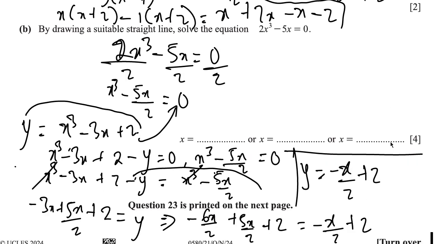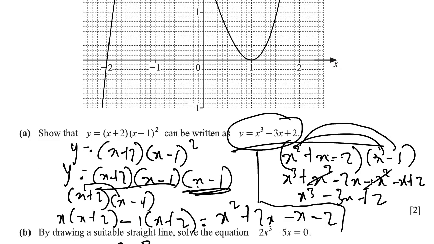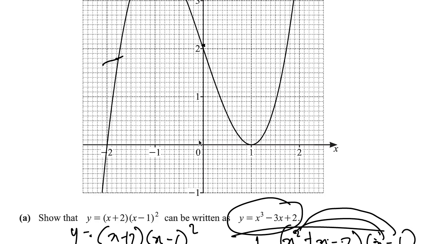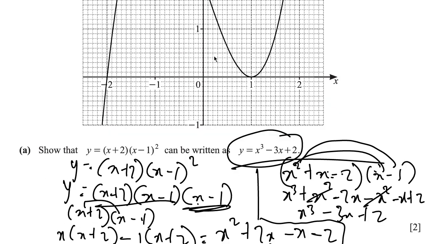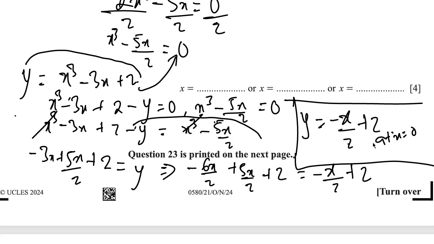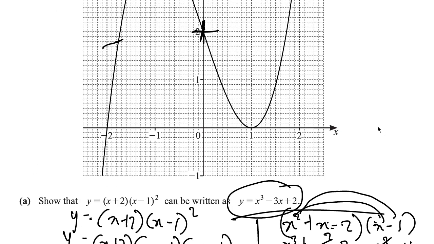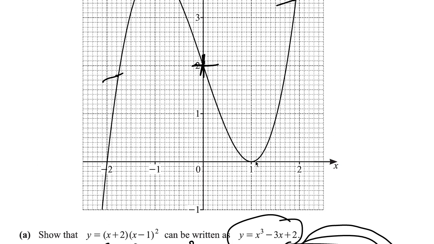And how do we plot this line? You can use the intercept form by saying at x equal to 0, what is the value? So at x equal to 0, we have 0 over 2, which is 0, and then 0 plus 2 is 2. So at x equal to 0, the line has a point 2. So let's mark that point 2. And then we could use another point of our choice. We could say when x is equal to 2. So when x is 2, negative 2 over 2 is negative 1. Then negative 1 plus 2 is 1, right? So when x is 2, y is 1.